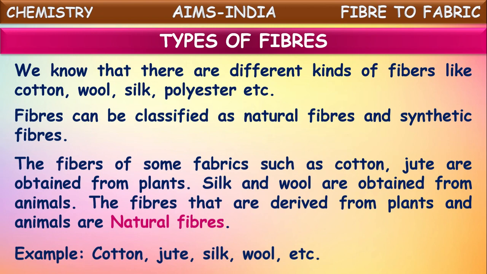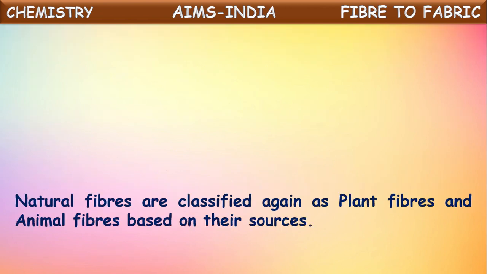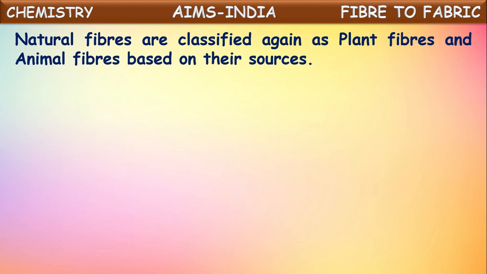So we can say these are all examples: cotton, jute, silk, wool. Any more we can say? Coir. These all come under natural fibers. And these natural fibers are classified again as plant fibers and animal fibers based upon their sources.